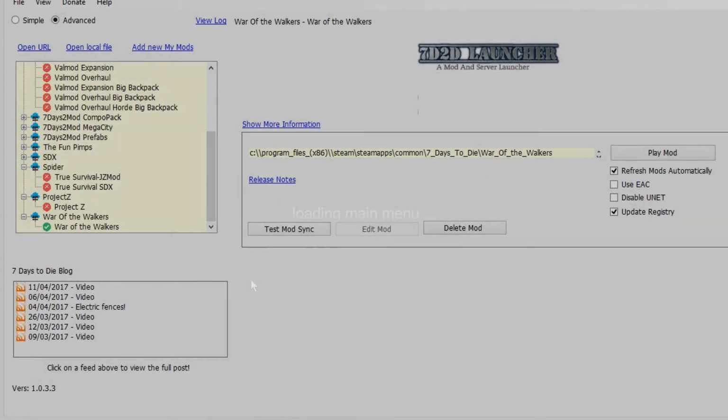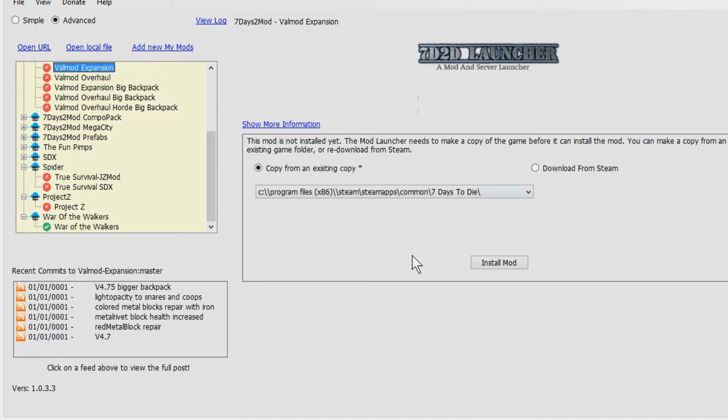The really cool thing about this mod launcher is that you can install as many of the mods here as you want without any worry about it overwriting your other modded games. For example, let's assume that we wanted to install a Valmod expansion. We can safely install this by simply highlighting over it, as we did with War of the Walkers, and clicking Install Mod.